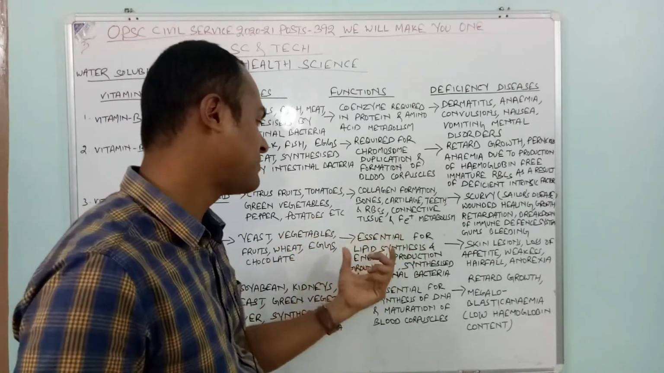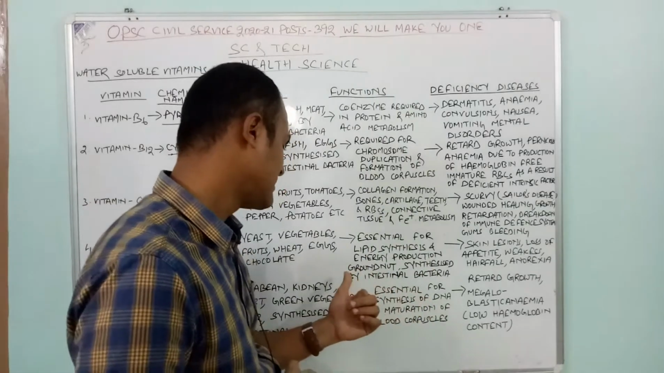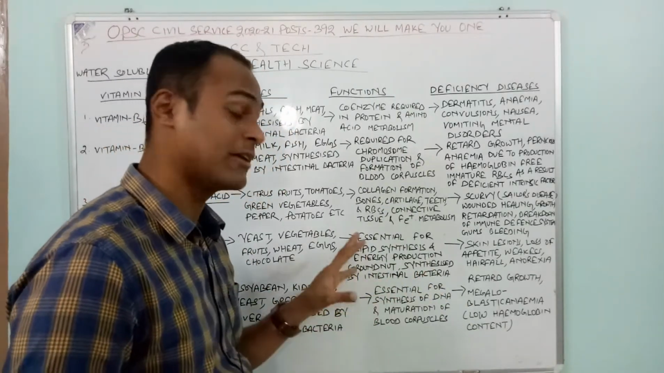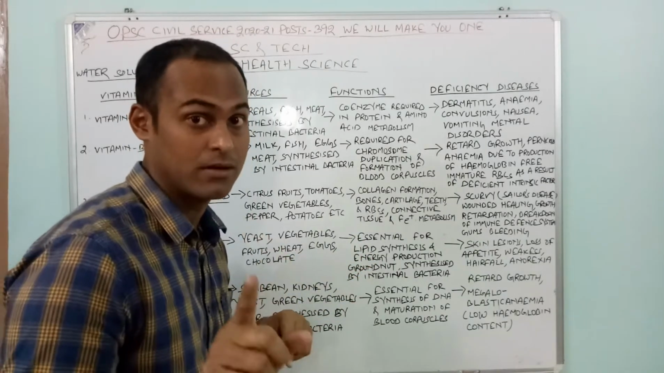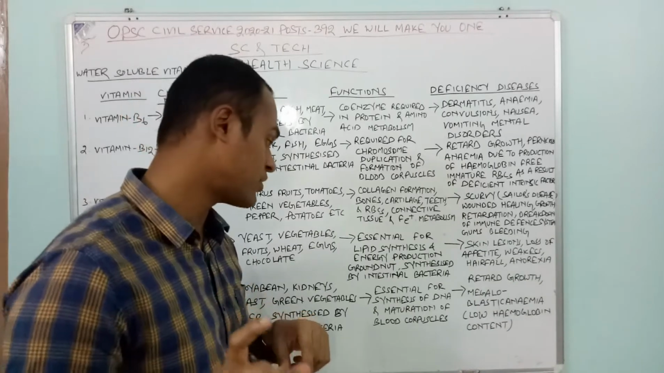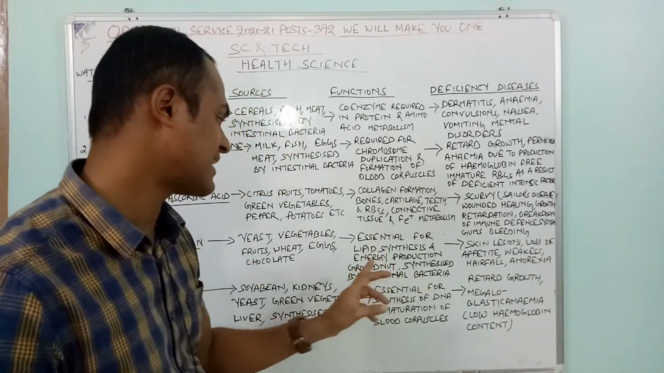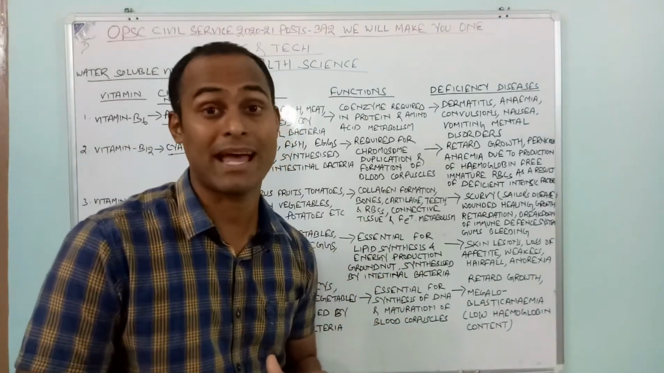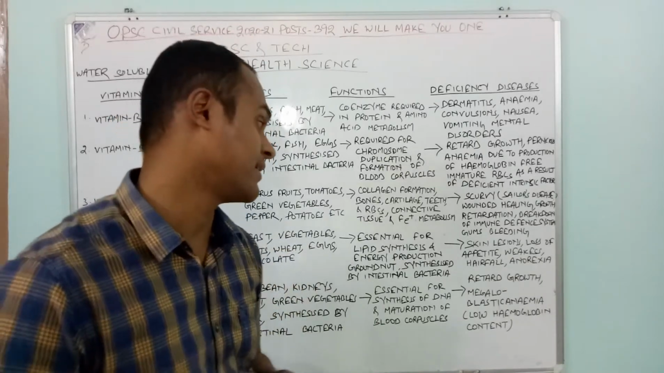Then essential for lipid synthesis and energy production. It is also synthesized by intestinal bacteria. Vitamin H is essential for lipid synthesis. Remember, very important, they may ask you a question. Energy production, and vitamin H is also synthesized by intestinal bacteria.